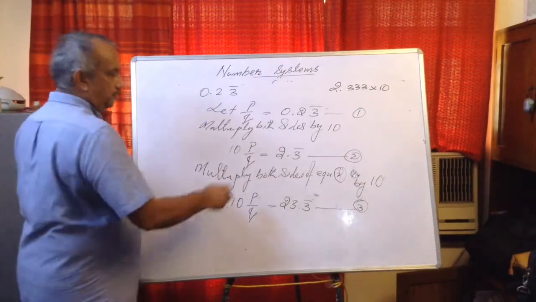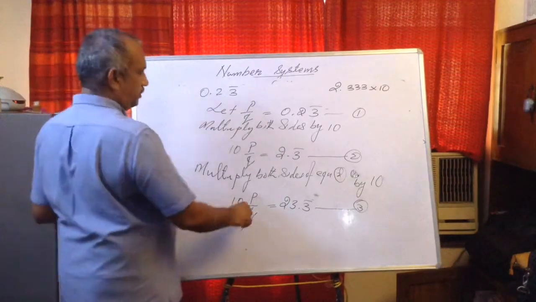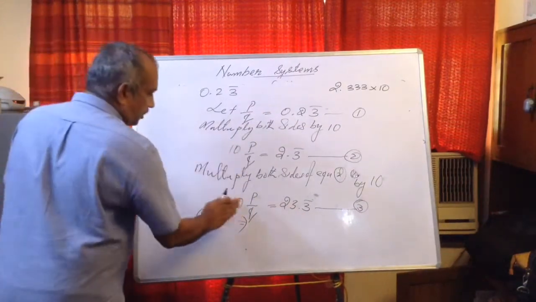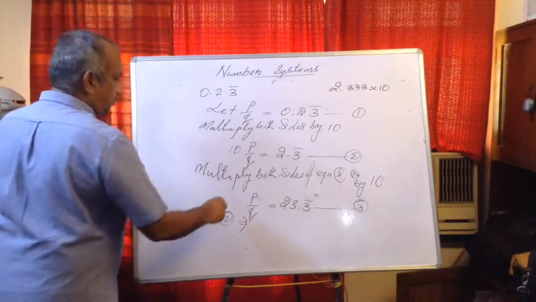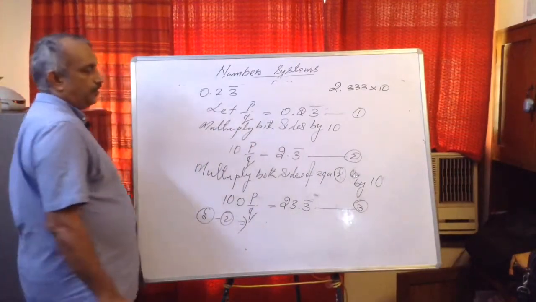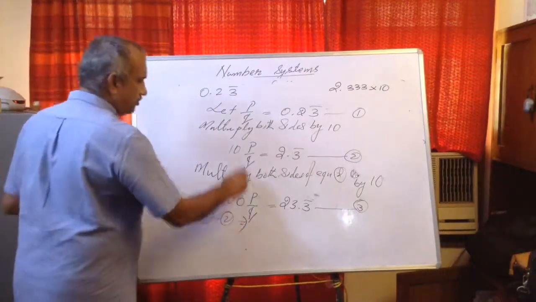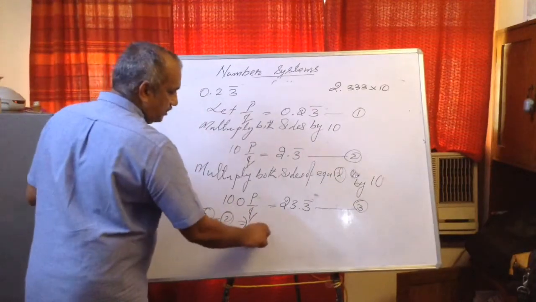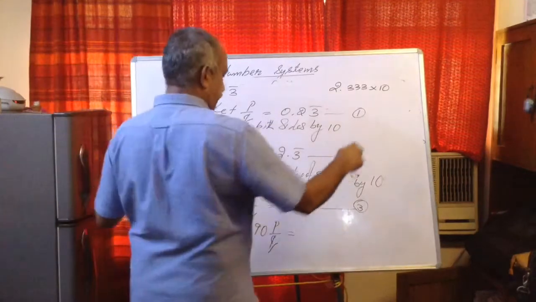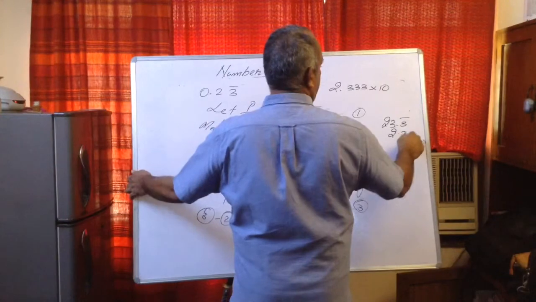Then 3 minus 2. When we multiply equation number 2, this will be 100 P by Q, 100 P by Q is equal to 23.3 bar. Now equation number 3 minus equation number 2: 100 minus 10, 90 P upon Q is equal to 23.3 bar minus 2.3 bar.